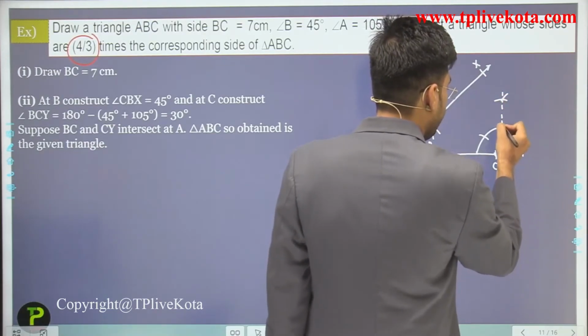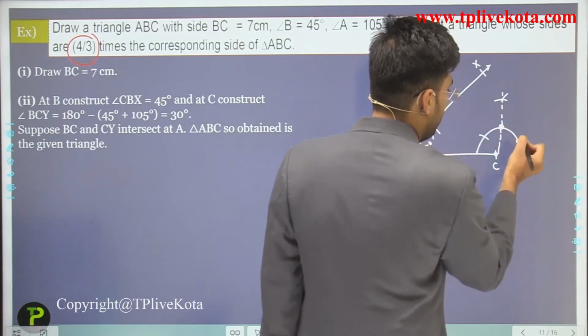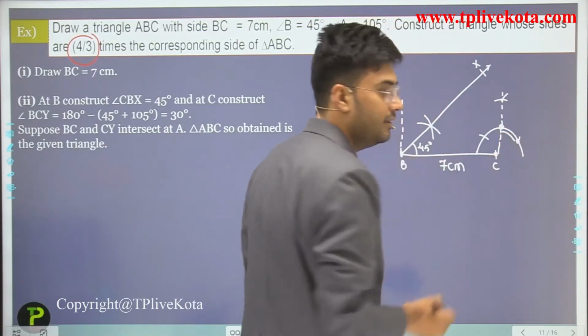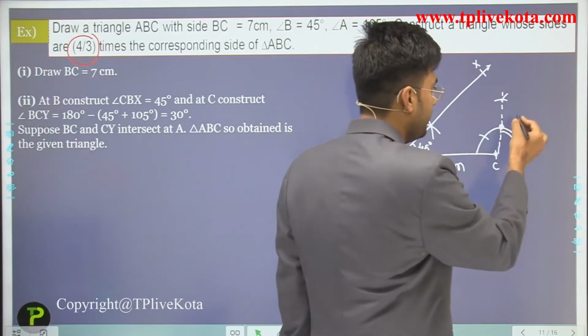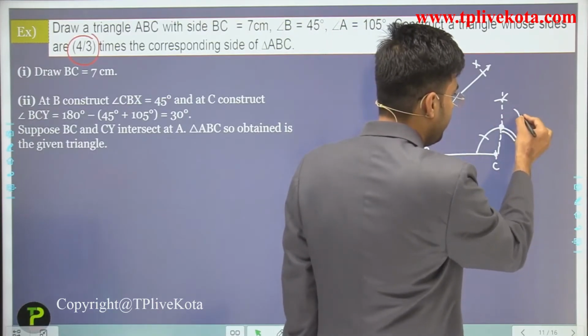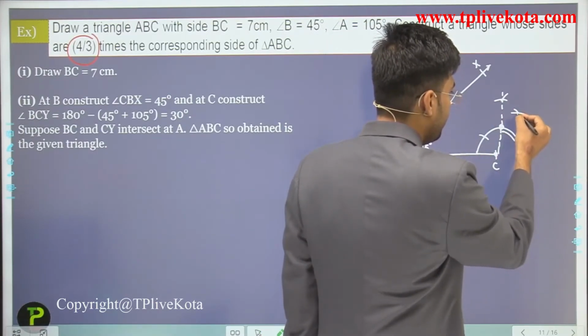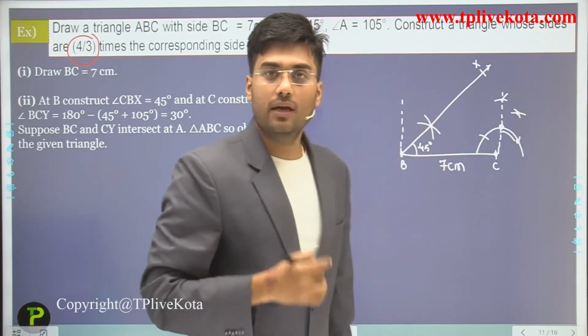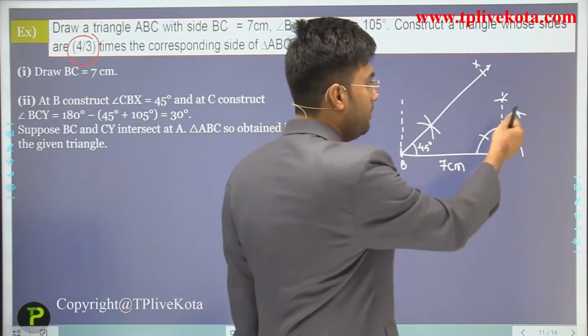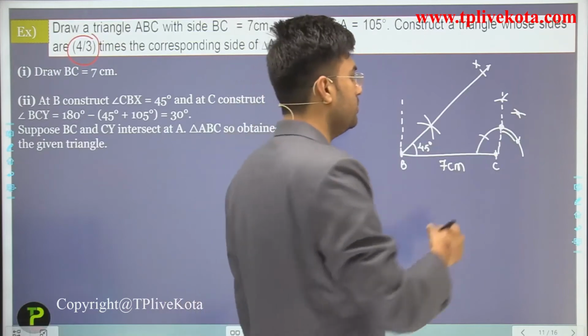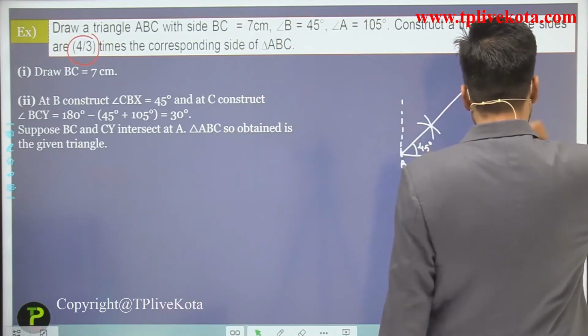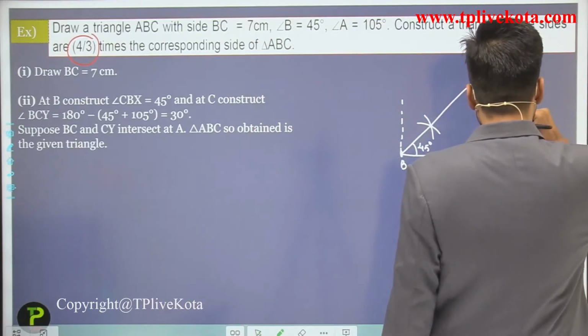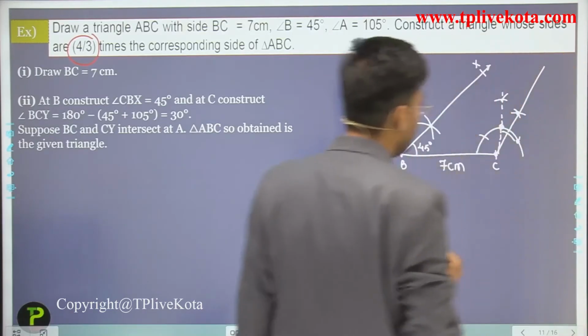If this is 90, then this angle is 30 degree, and we have to draw its bisector. Then what will we get? We will get an angle of 105 degree, 90 plus 15. And students, you have to use compass here. Okay, I construct here roughly, but you have to use compass.